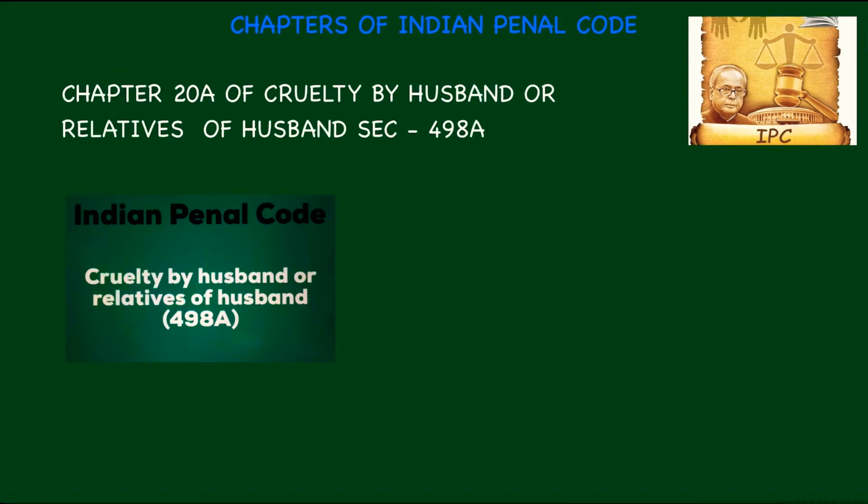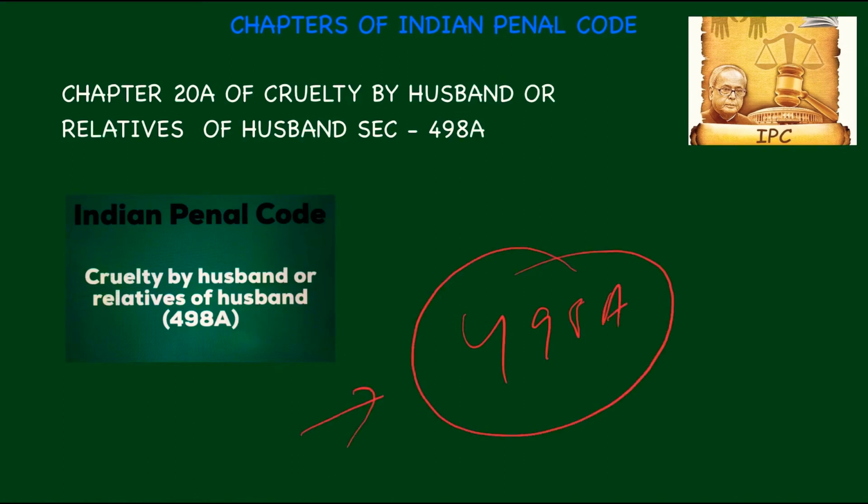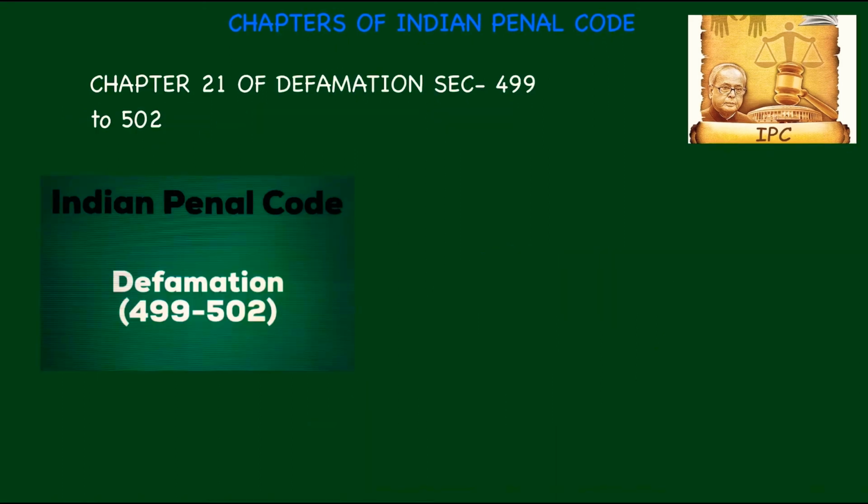Chapter 20A is Of Cruelty by Husband or Relatives of Husband, section 498A. From an examination point of view, in every examination it has already been asked. Chapter 20A talks about cruelty by husband or relatives of husband, section 498A. Okay. Chapter 21.